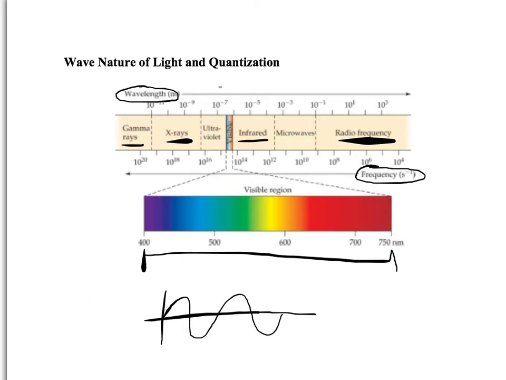The wavelength is essentially just the length of the wave. How physically long is it? You notice the units that we measure wavelength in are meters. So what you see on this diagram are the lengths in meters of these common waves. Radio waves are 10 to the third meters long. That's a very, very long wave, whereas gamma rays are 10 to the negative 11th meters long. They're very, very small and very short. However, you notice that radio waves have a very small frequency relative to the frequency of gamma rays, on the order of 10 to the 20th versus only 10 to the 5th down here.